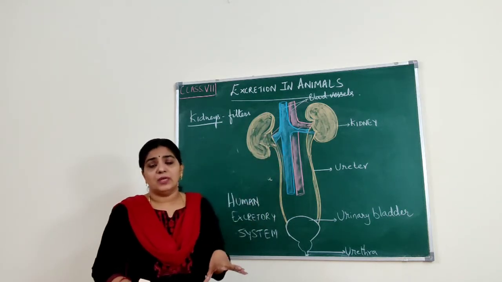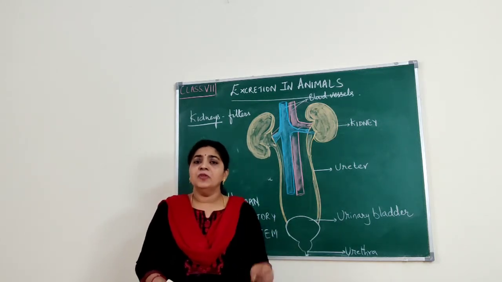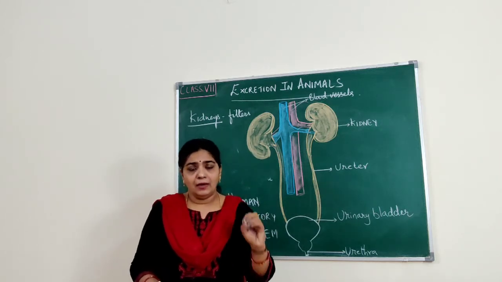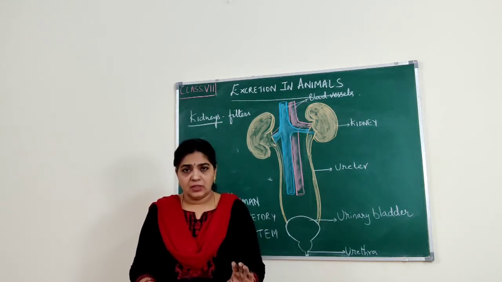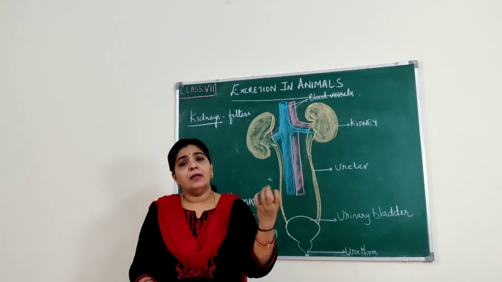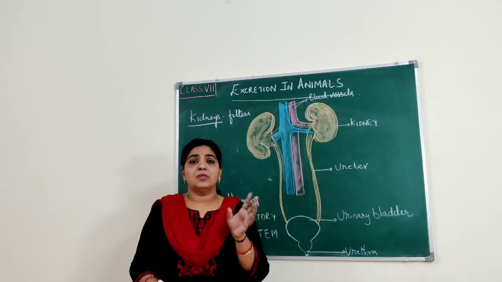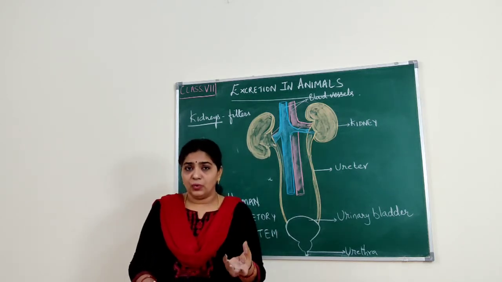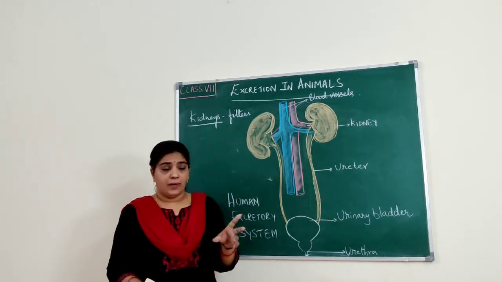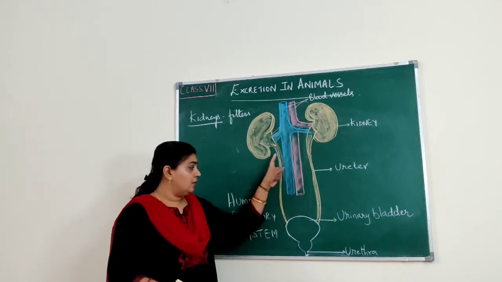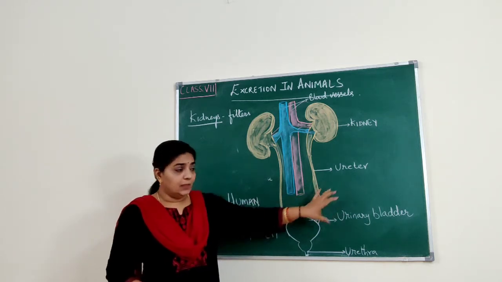How urine is formed, all the steps you will be learning in higher classes. Okay. So for now we just learn that when the blood enters the kidneys, blood will have both useful and harmful substances. Useful substances will be taken back by the blood. It will be absorbed back by the blood. The harmful substances will be converted into urine. That is, the harmful substances will dissolve in water and form urine. And the urine will be taken to the urinary bladder by these two structures called ureters.